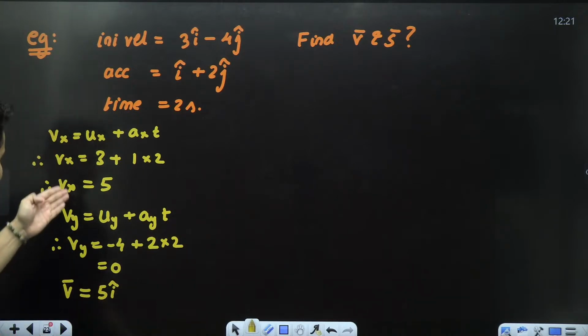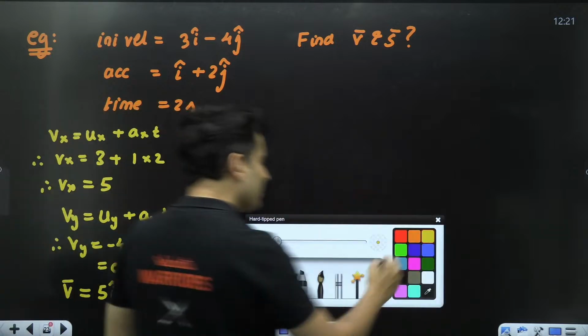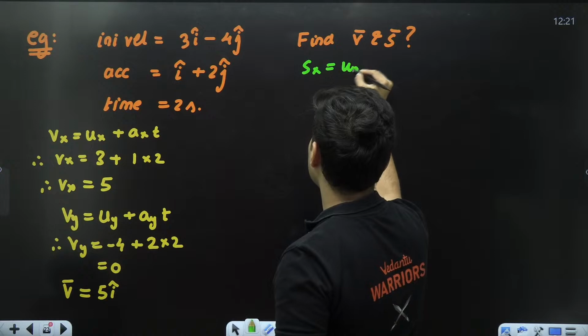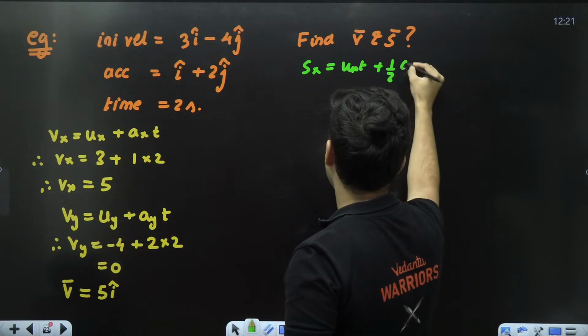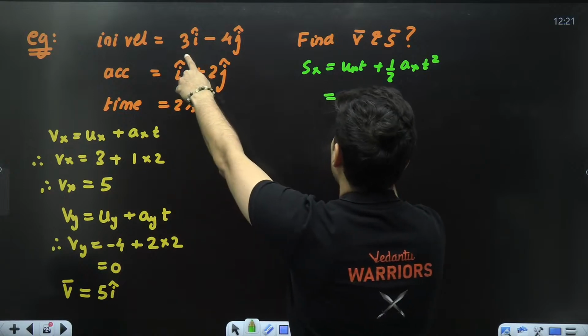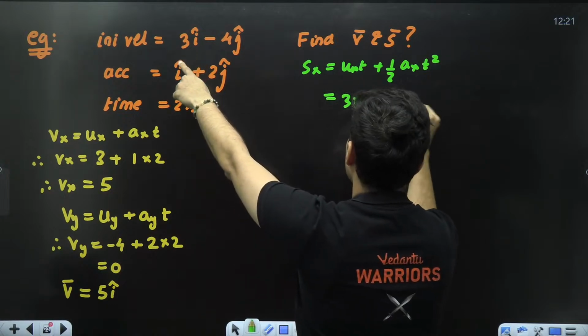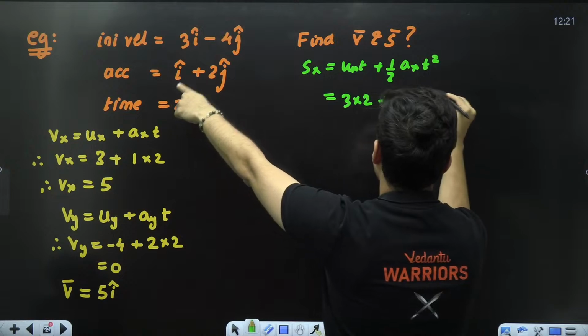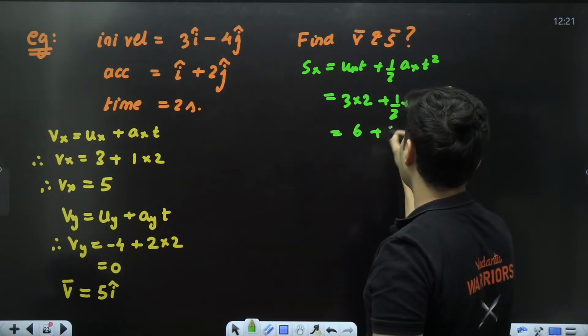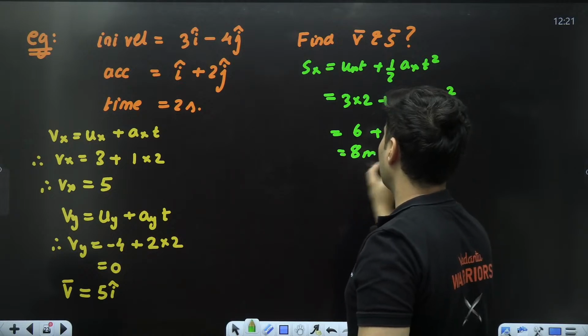You have to solve for x and y separately. Same thing you will have to do for s also. Sx will be ux t plus half ax t square. Ux is 3, time 2, acceleration in the x is 1, time is 2. So this will give me 3 2s are 6 plus 2 2 cancels, so it will become 8 meters.